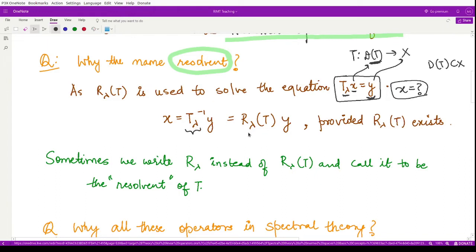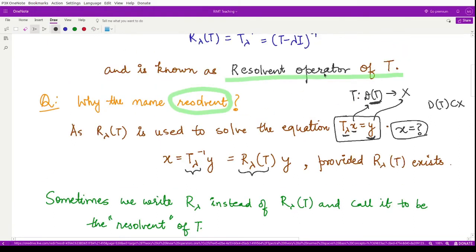We just have defined this to be the resolvent operator for T. So therefore this operator is useful when you wanted to solve this equation. Therefore this resolves the problem of obtaining x from the equation T lambda x is equal to y. So therefore we use the name resolvent here, and moreover the operator is the resolvent operator, right?